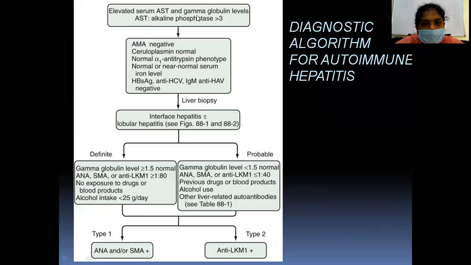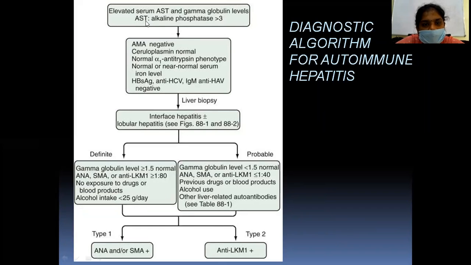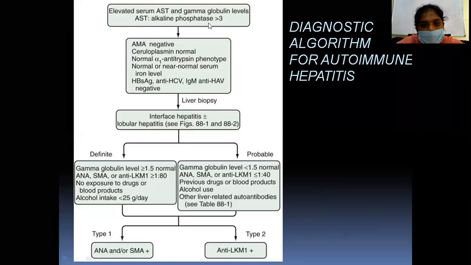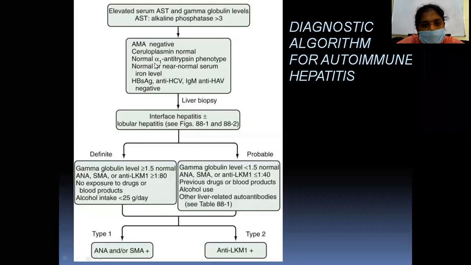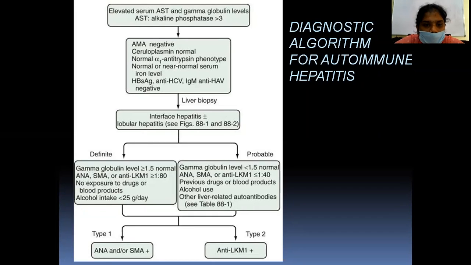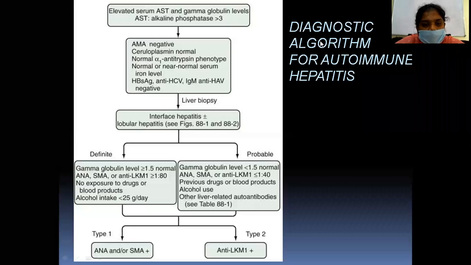So this is the diagnostic algorithm for autoimmune hepatitis. The elevated AST and gamma globulin levels, and AST to alkaline phosphatase ratio more than 3. Then we test for AMA negative, ceruloplasmin normal, normal alpha-1 antitrypsin phenotype, and normal or near normal serum iron levels. If the surface antigen of hepatitis B is negative, and anti-HCV, IgG, IgM anti-hepatitis A virus are all negative, then we will go for the liver biopsy.